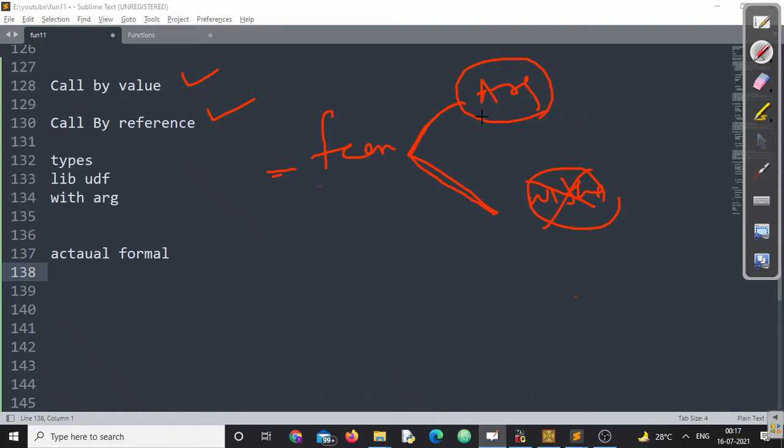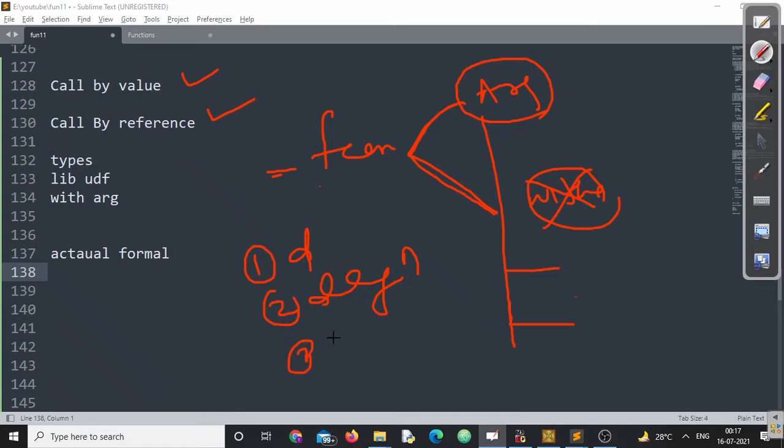Now you will agree with me, whenever we are creating a function with argument, we have three sections. One is the declaration section, one is the function definition section, and one is the function calling section. The argument type in all three sections, the number and the order of argument types, should be the same.